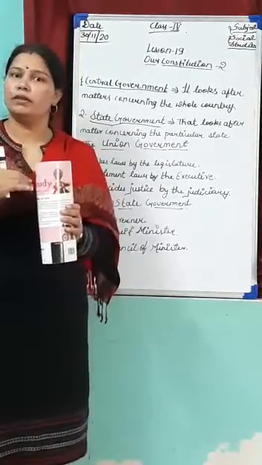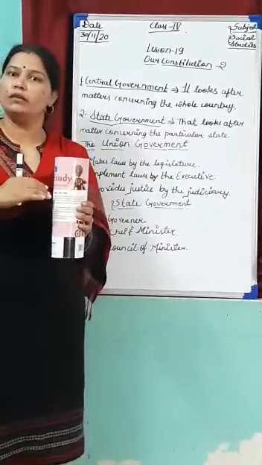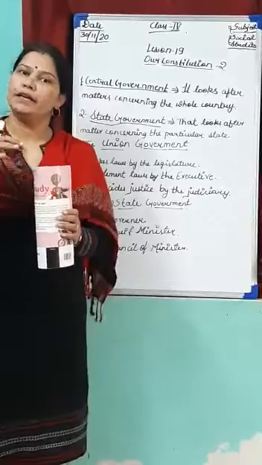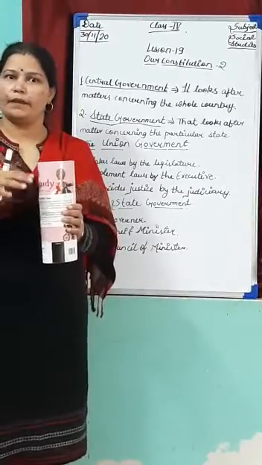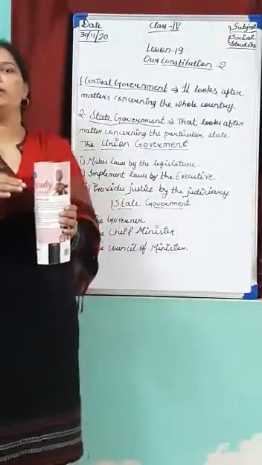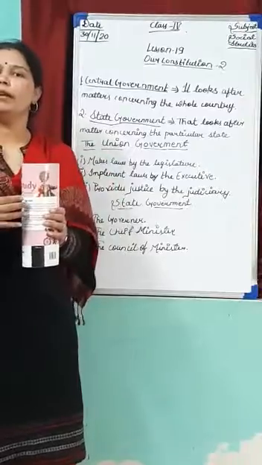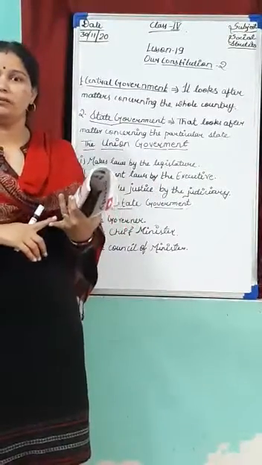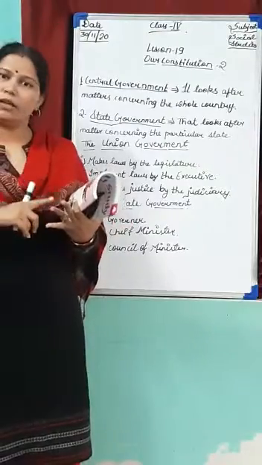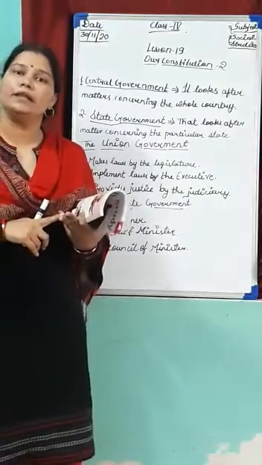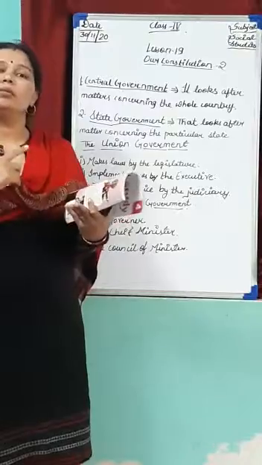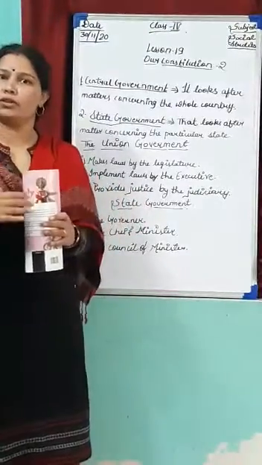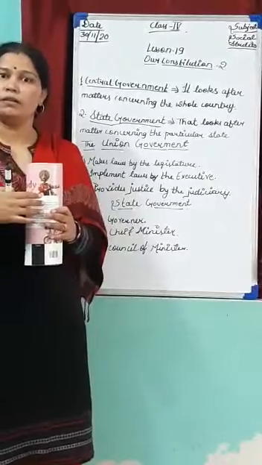State governments: all states have their own government, which looks after the particular state. The central government has 3 duties: make laws by the legislature, implementation of the laws by the executives, and provide justice by the judiciary. These are the main functions of the central government.